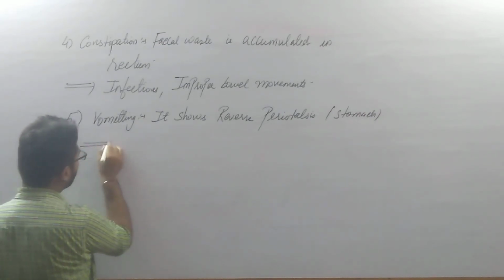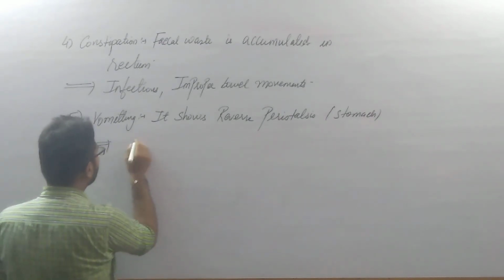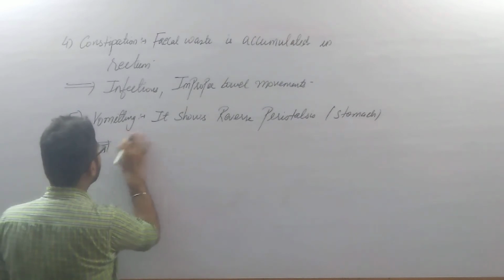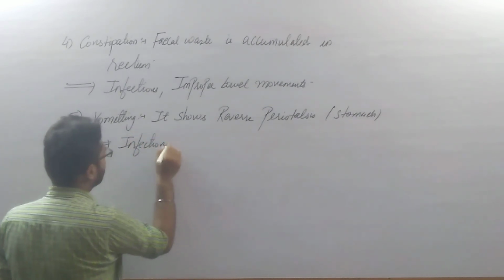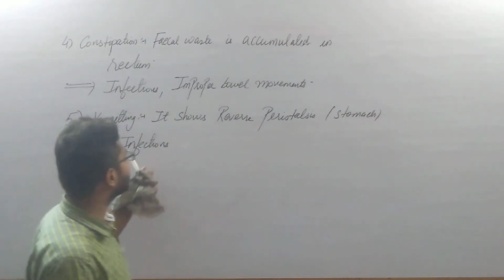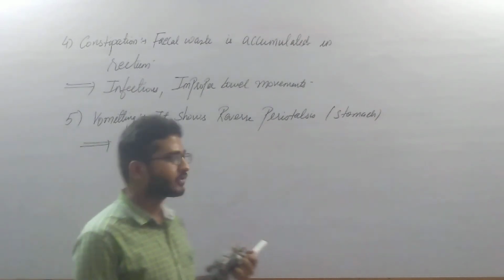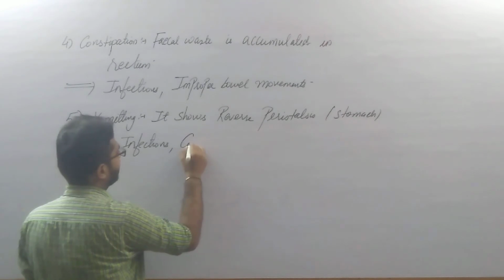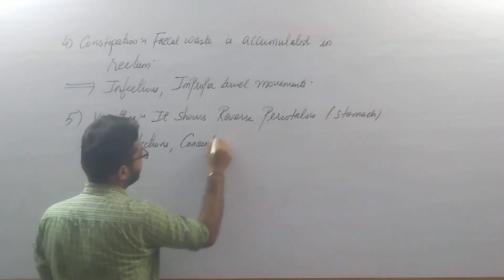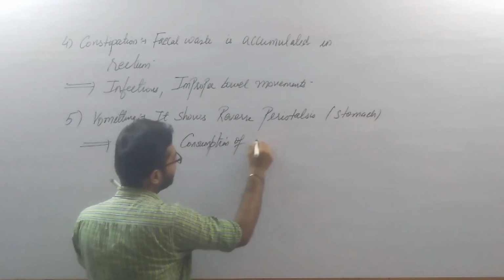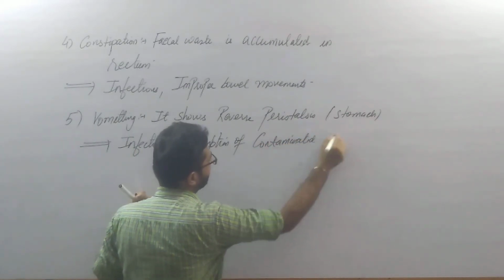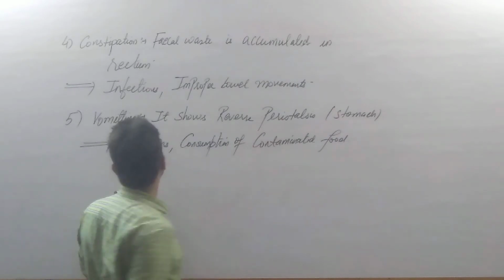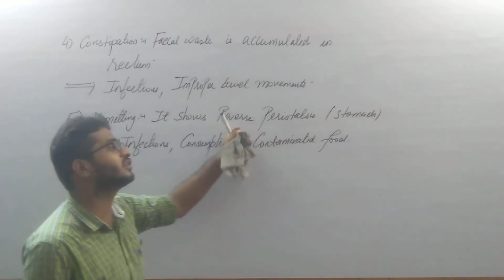The most common cause for vomiting is again infections, and the consumption of contaminated food. Infections as well as consumption of fast food, which is generally contaminated, is one of the reasons for vomiting.